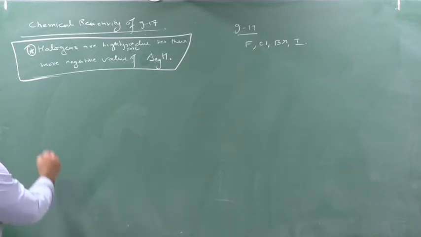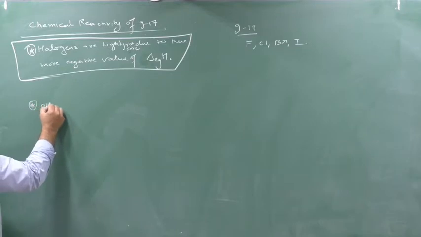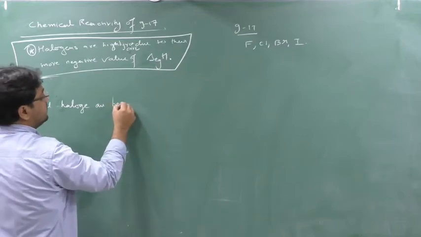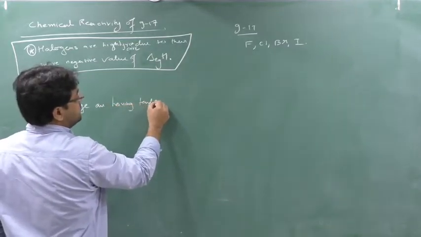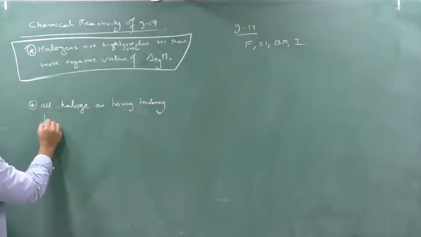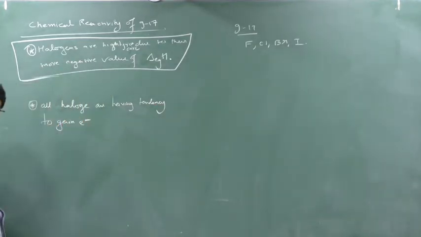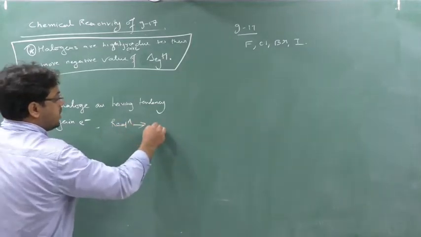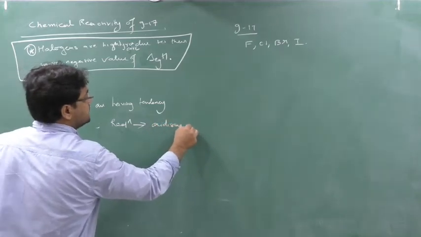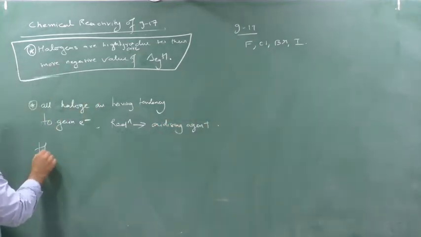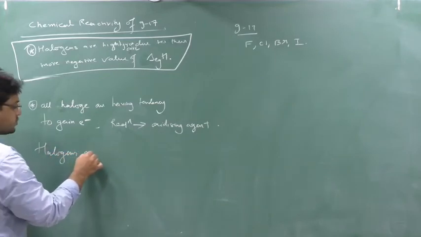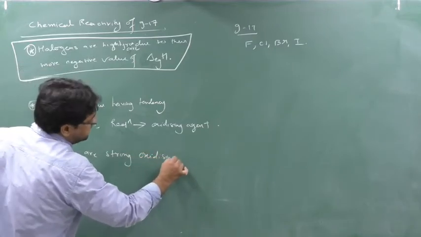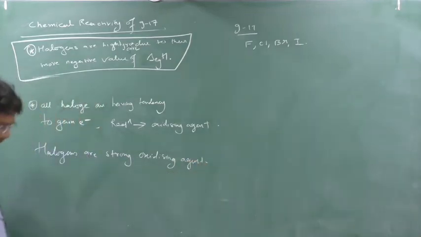Okay. Next, see, all halogens have the tendency, in Gujarati takat, so tendency to gain electron. They are capable of doing what? Reduction, and one who does the reduction is an oxidizing agent. So from this I can make one new point: halogens are strong oxidizing agents. This I have done in my previous video, but just for a flashback I am doing it.